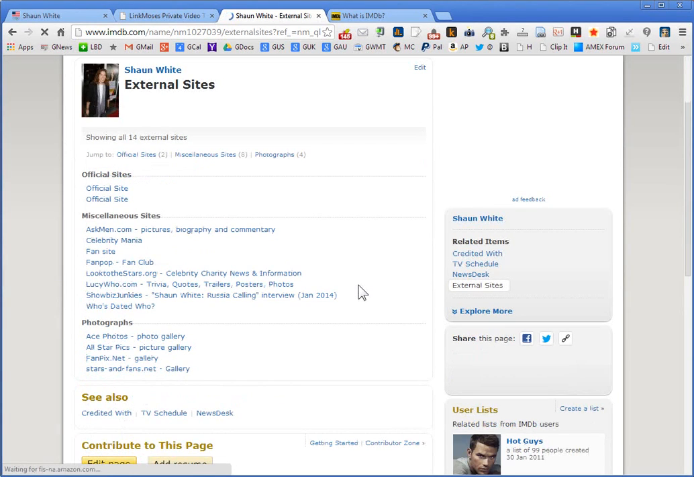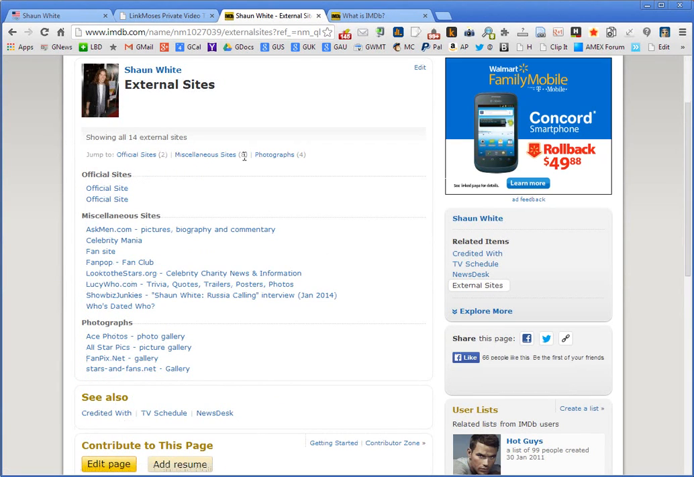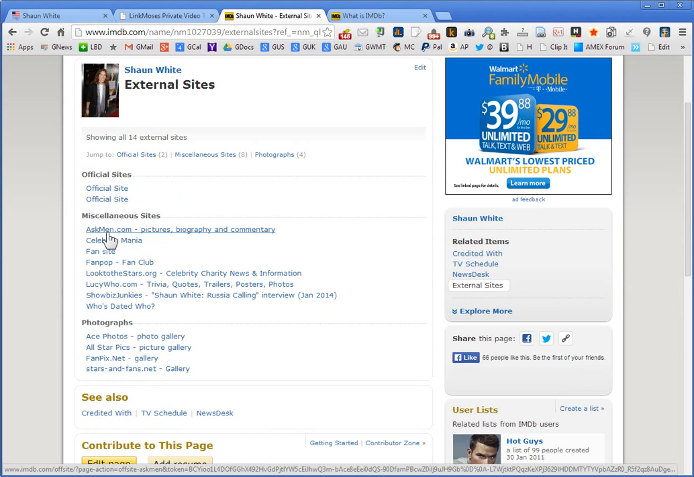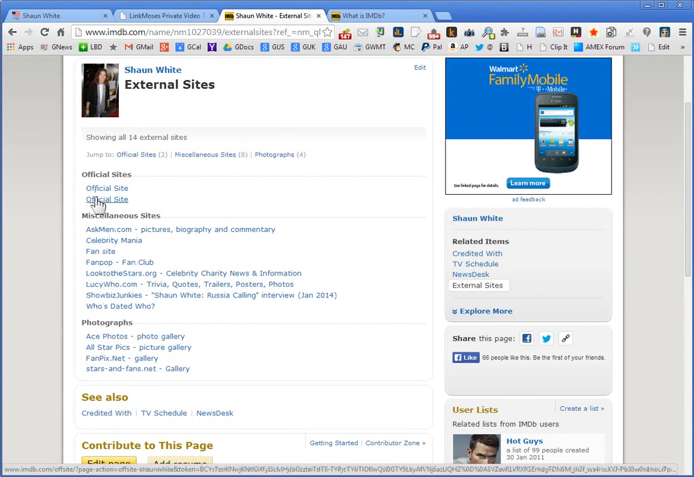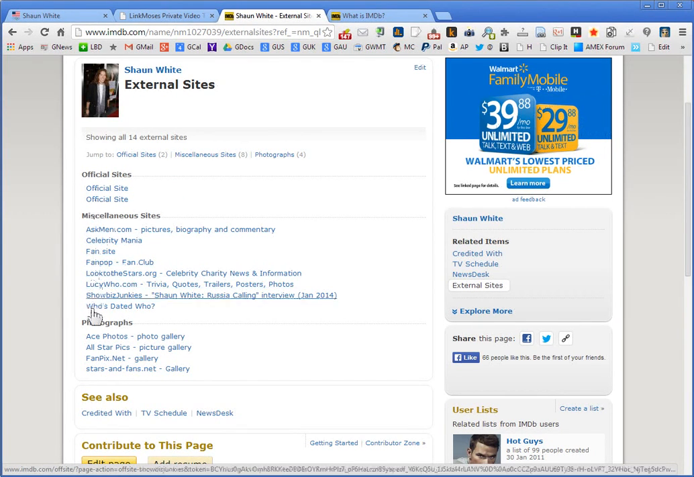And here we see that we have 2 official sites, 8 miscellaneous sites, and you can see where they are. It looks like a column that he had done maybe over something he had done for Ask Men, some fan websites, something over at FanPop. So you can see that there are certainly potential link get opportunities here depending upon the type of content you have for this particular target site.